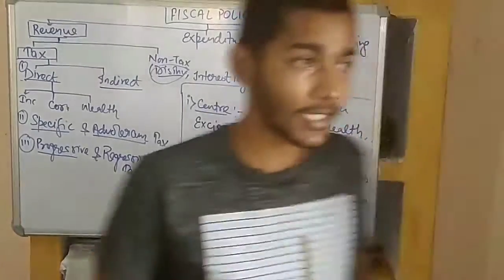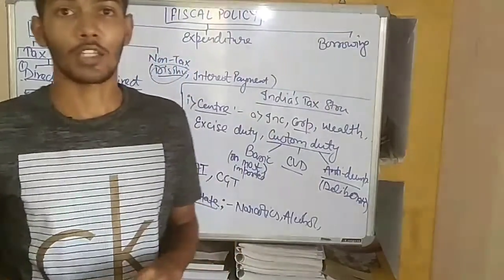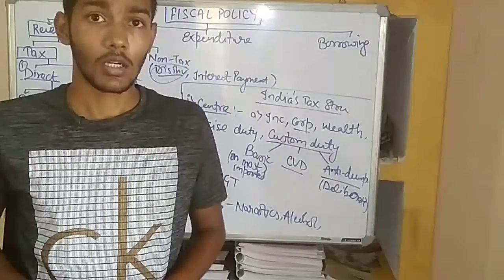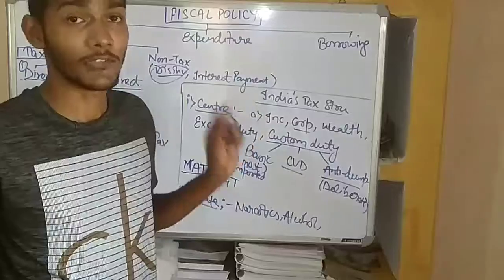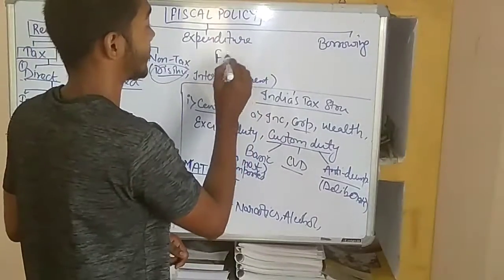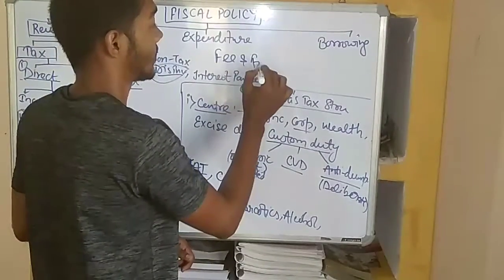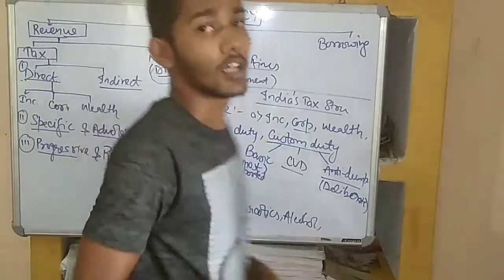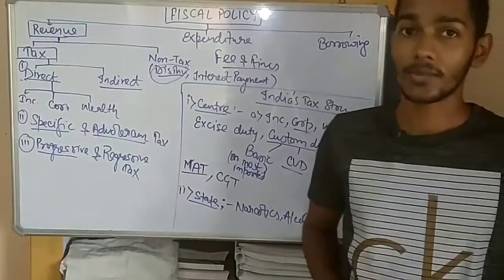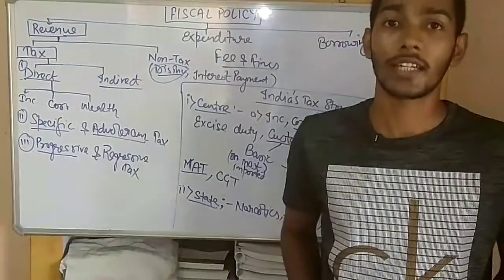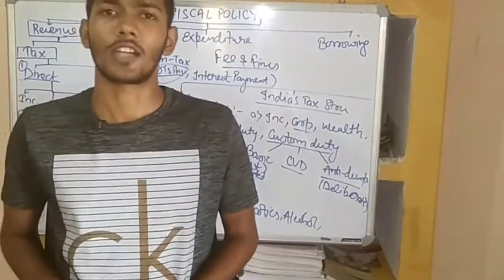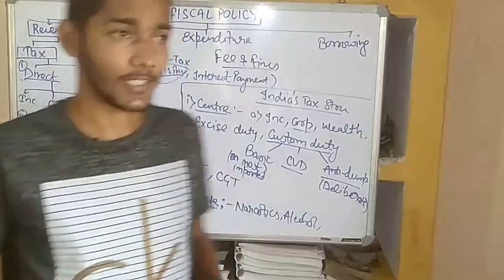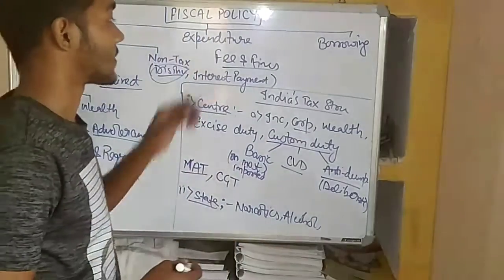Interest payment means that suppose the government has given a loan, and the loan gives its return in the form of interest. It is known as interest payment. And fees and fines: the government levies charges on the services that it provides. For example, in the hospital we find that the government takes charges of 100 rupees, or 1 rupee. That is known as fees and fines.